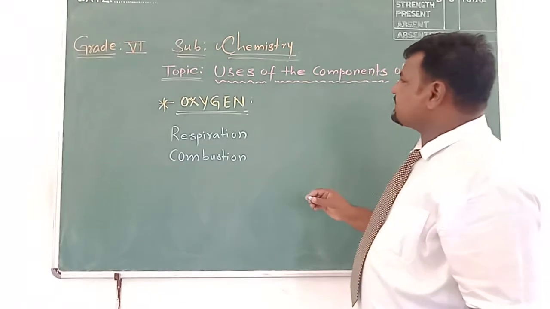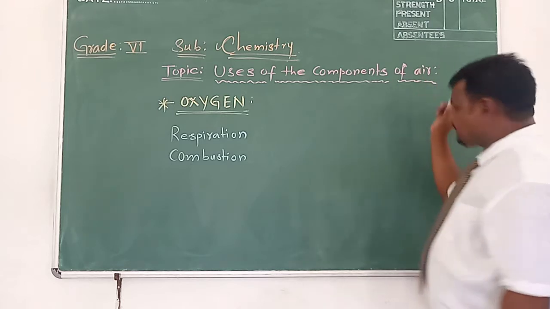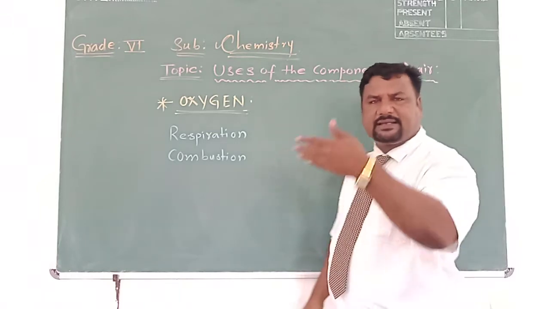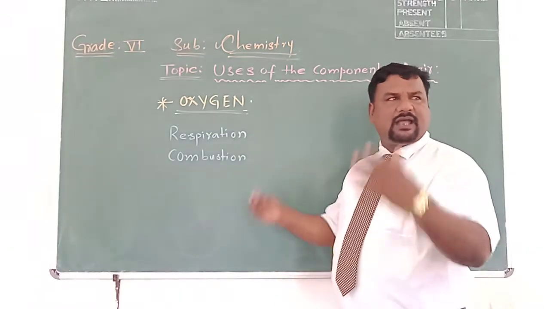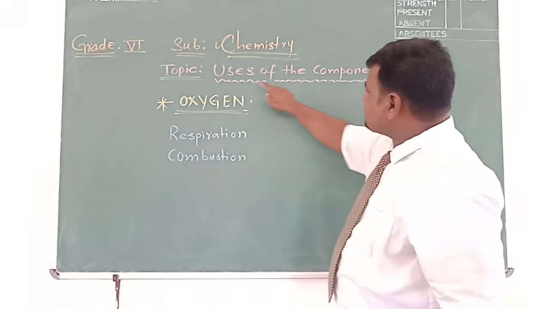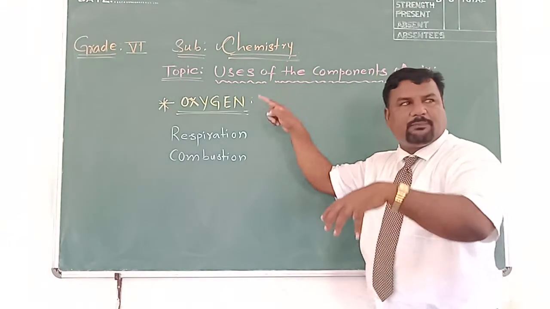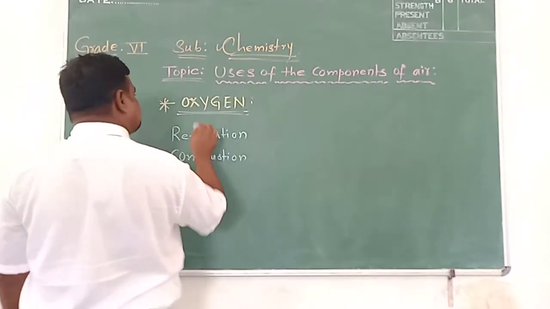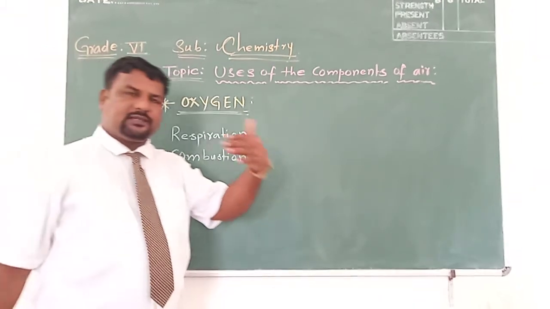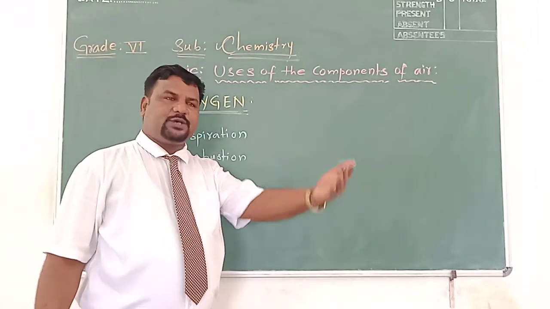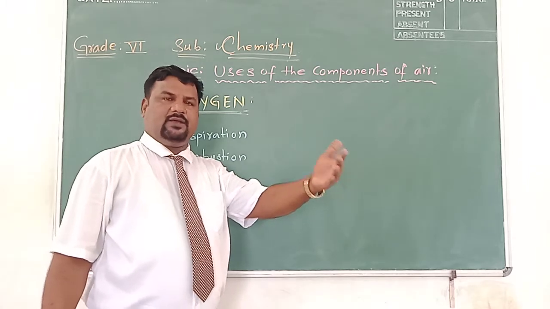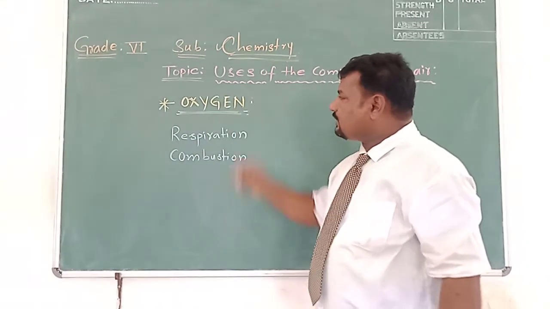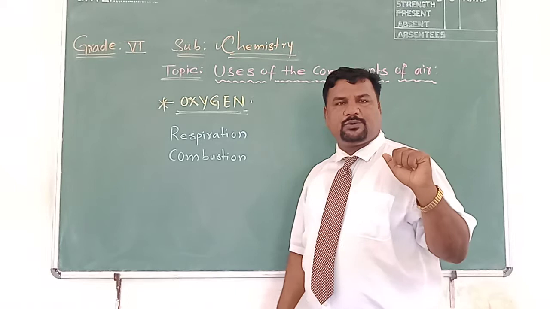Now today we are here to discuss the uses of the components of air. The components of air, as we know, are nitrogen, oxygen, carbon dioxide, water vapors, and inert gases. Today we discuss the uses of those components. So we have taken oxygen. Nitrogen also plays a major role. The amount of nitrogen present in atmospheric air has a vital role, so I would like to mention nitrogen also.